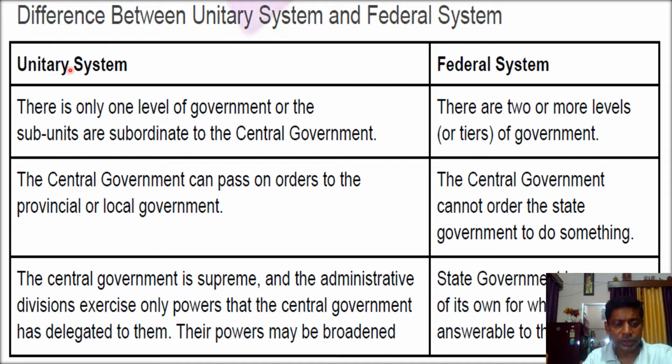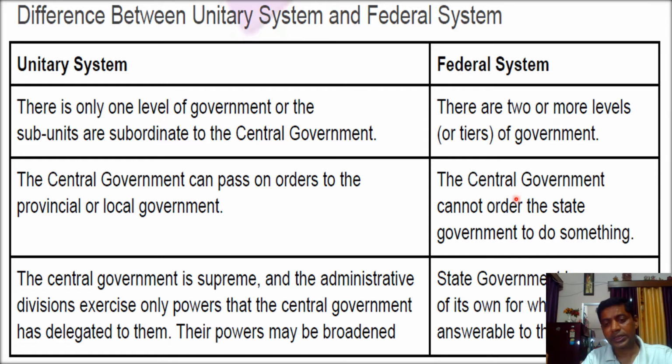And in the unitary system, you see the central government is more powerful, because the central government can pass decisions, and the local government, the municipal and the provincial government, meaning state government, will listen to everything decided by the central government. There are no ifs and buts in the unitary system, they have to follow. In federal system it's not like this.